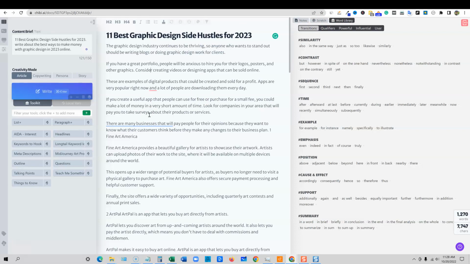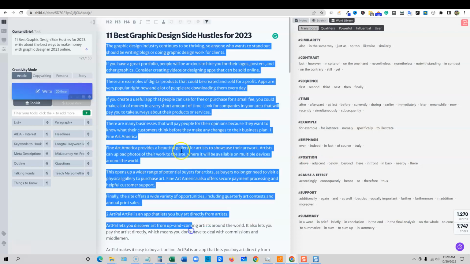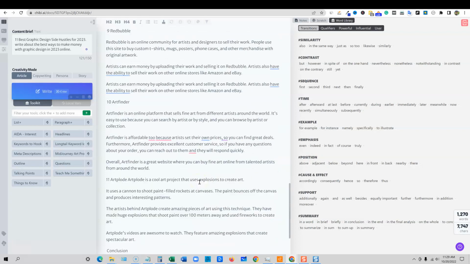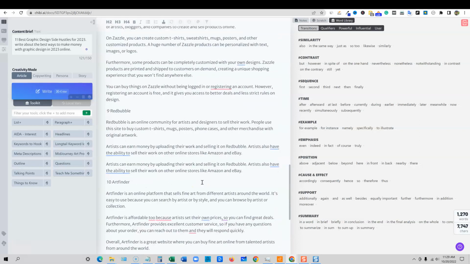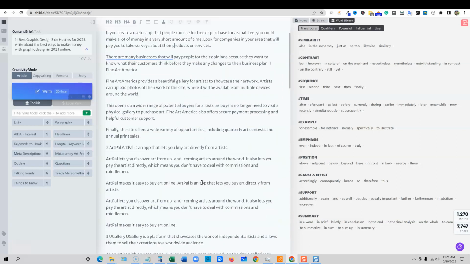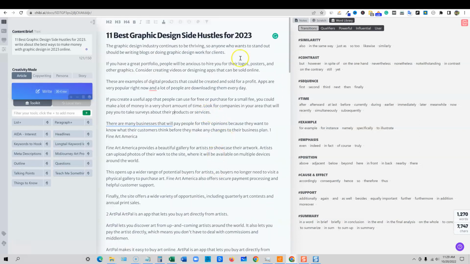I think that there are users in the community that want them to build some SEO features into the tool. I don't know if that's the direction that Chad wants to go with the software, but having optimization tools and things like that we're seeing in tools like ScaleNut and so forth. But nonetheless, for straight writers and actually getting down to the nitty gritty of writing really good content with a really good AI writer, I think Chibi is going to set itself apart from the other AI writers.